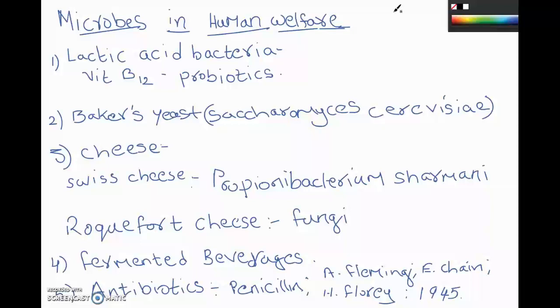So these are different types of microorganisms. And instead of seeing them from the negative angle, you can see them from the positive angle, because a coin has 2 sides. They are helpful. They play a key role in contributions to human welfare. That is what we are going to deal with in this chapter, microbes in human welfare.